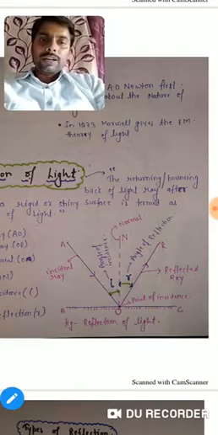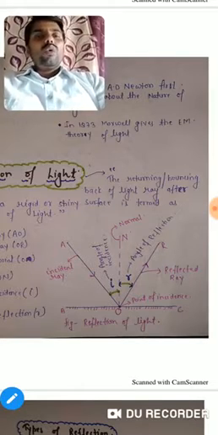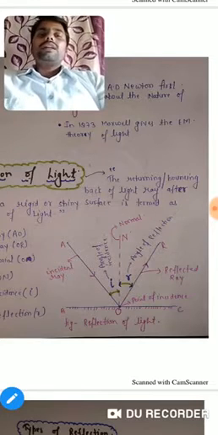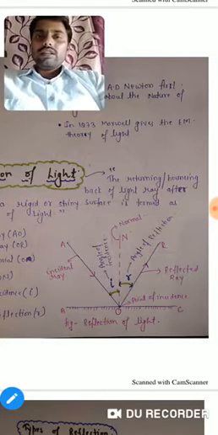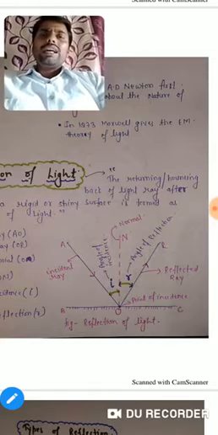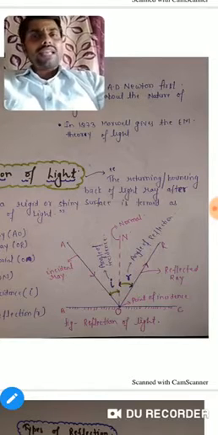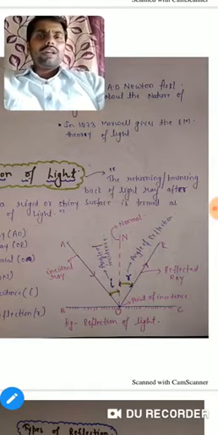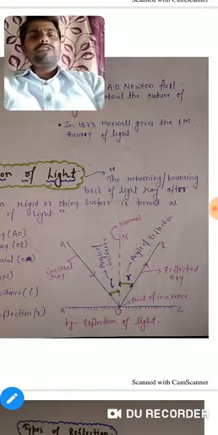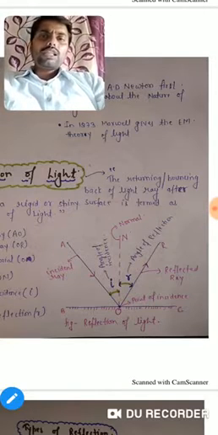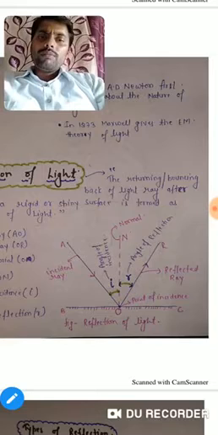In this figure, the ray OR is the reflected ray. The point where the incident ray strikes the surface, point O, is termed the point of incidence.